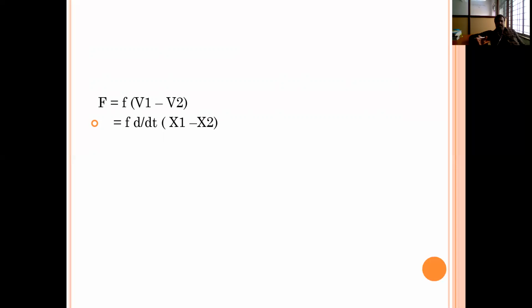If, for example, one end is connected to the fixed reference, the value is F is equal to small f into V1 only. Similarly, this equation can be written as, already you know, velocity is a derivative of displacement. That's why the above equation can be written as small f into d by dt times x1 minus x2. What is x1 here? The linear displacement at the first end, and x2 is the linear displacement of the second end. If one end is connected to the fixed reference, then this equation can be written as f into d by dt times x1 only.